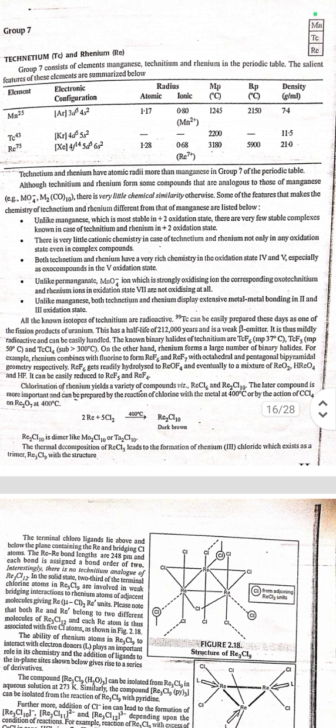Unlike manganese, whose most stable oxidation state is +2, where there are many stable complexes known, there are few stable complexes known in the case of technetium and rhenium in the +2 oxidation state.